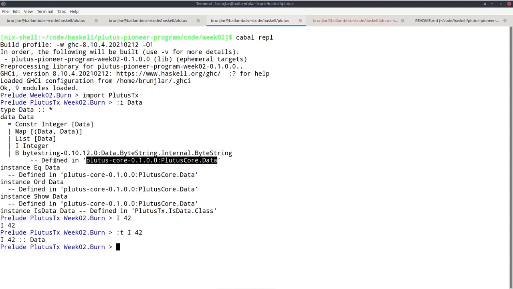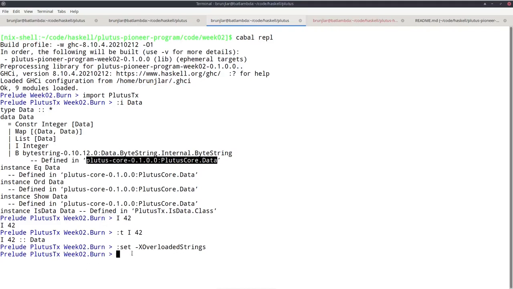If I want to use the B constructor, I need a byte string, and the easiest way to quickly get a byte string is to activate a GHC extension that's called OverloadedStrings. And what that OverloadedStrings extension does: normally in Haskell, literal strings are of type String, the Haskell string type, which is just a synonym for lists of characters.